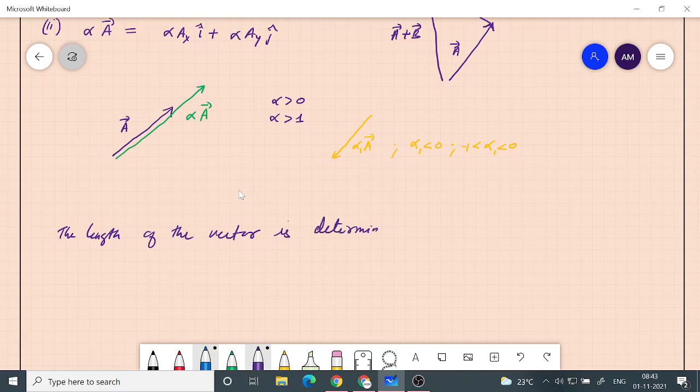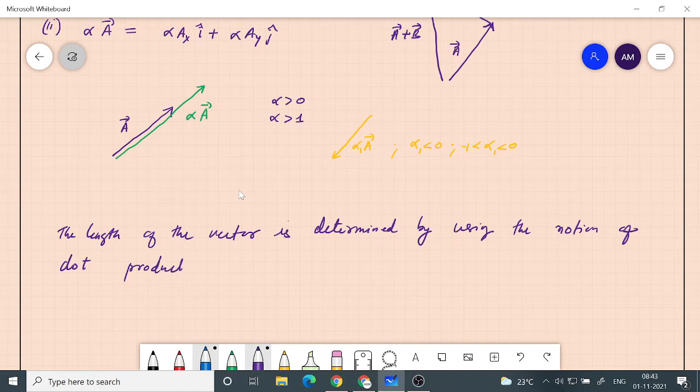I'm now talking only about vectors in a space like 3D space. So the length of a vector is determined by using the notion of dot product.